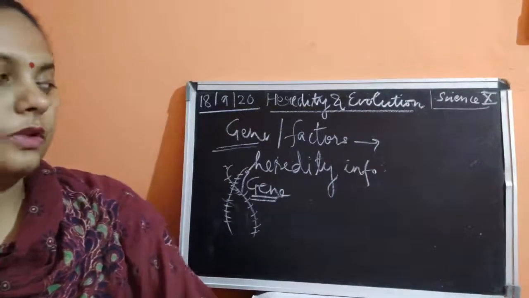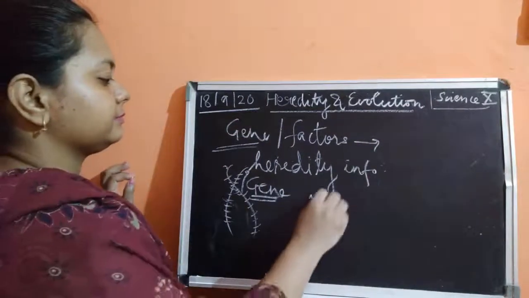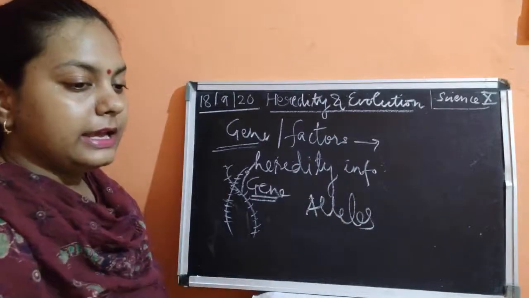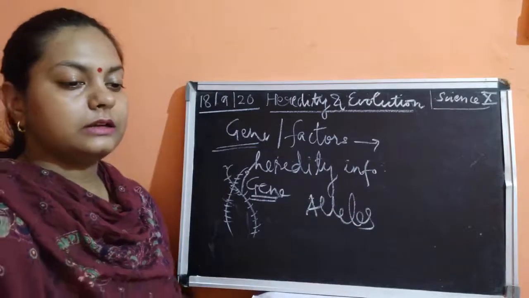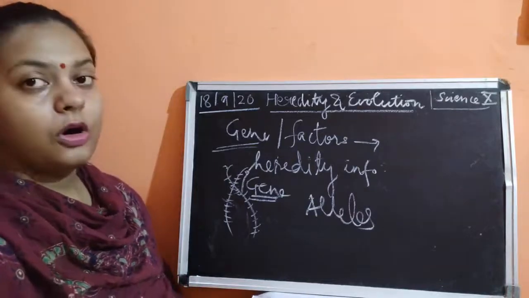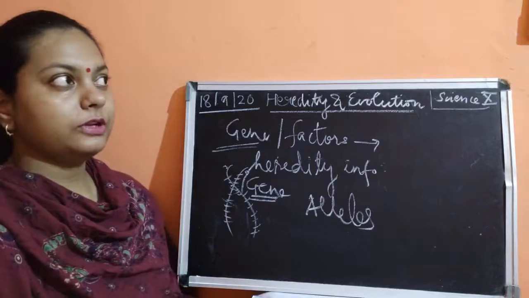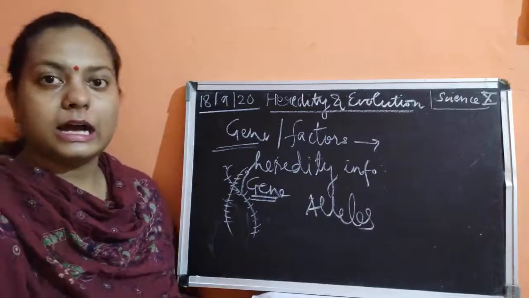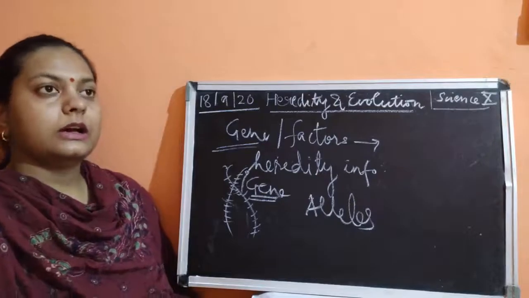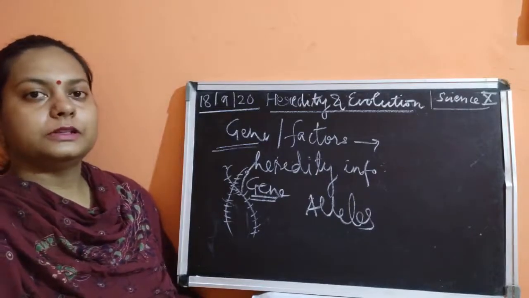Then after that we saw the word alleles. What do you mean by the word alleles? Alleles are the allelomorphs which indicate the contrasting features of a trait. For example, height is a particular trait, because everybody has a different height.